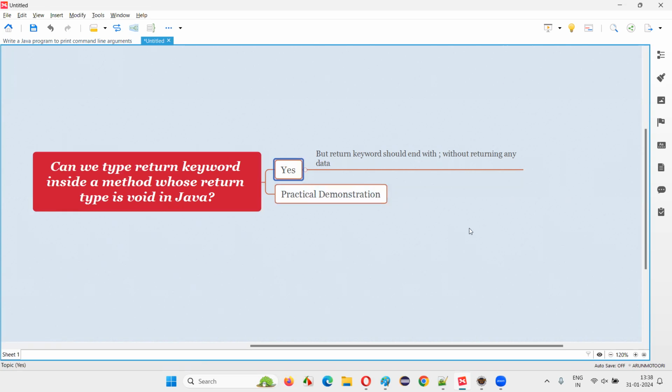It is possible to still write the return keyword inside a method of the program whose return type is mentioned as void. There will not be any compiler error, but there are some rules for that.